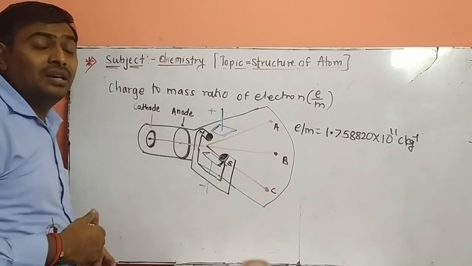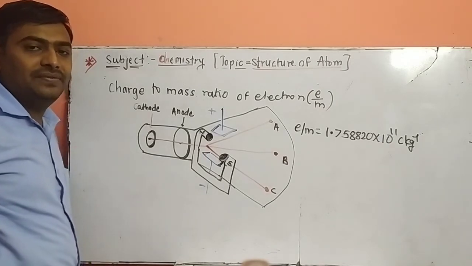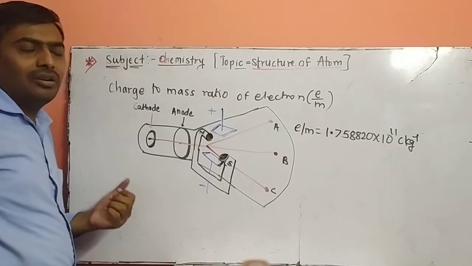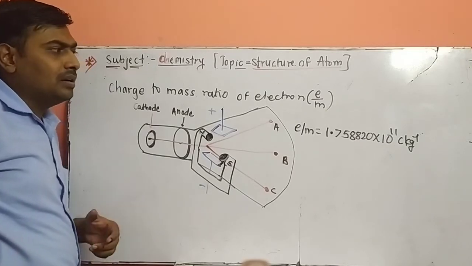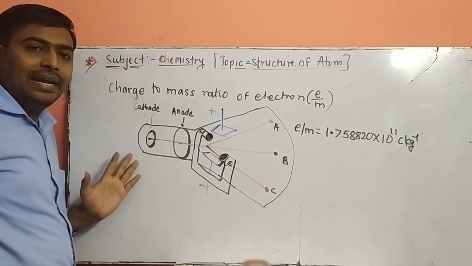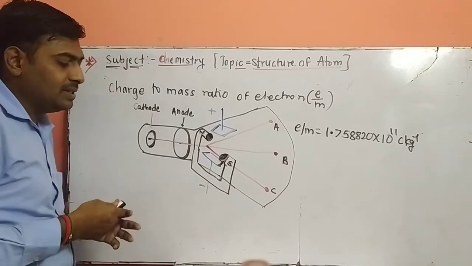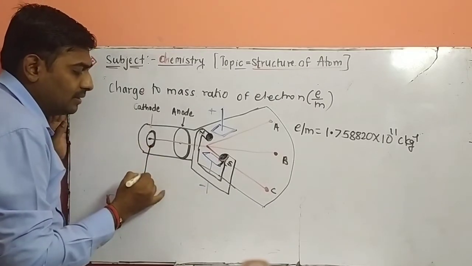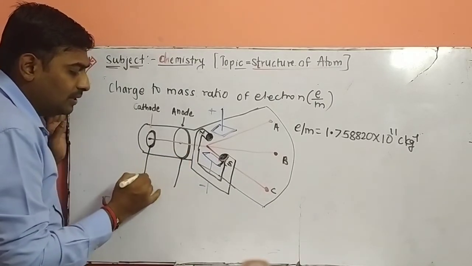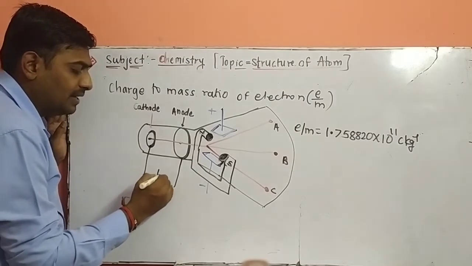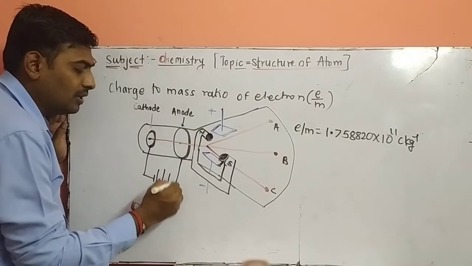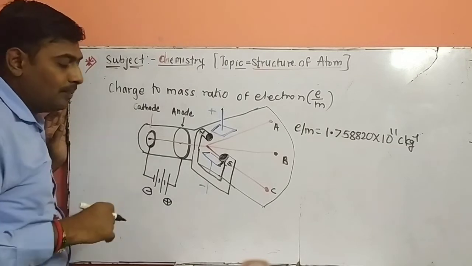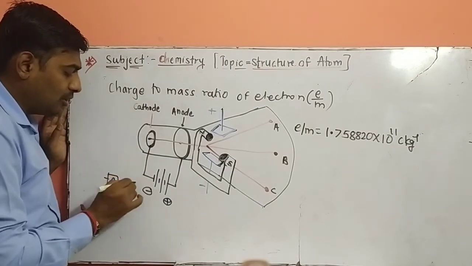This was again given by the British physicist J.J. Thomson. He gave experimental evidence for the e/m ratio with a specially designed conical tube, which contains negative and positive terminals attached to a battery with very high voltage. Here the electrodes are present in disc form, and the battery can be drawn with its symbol.